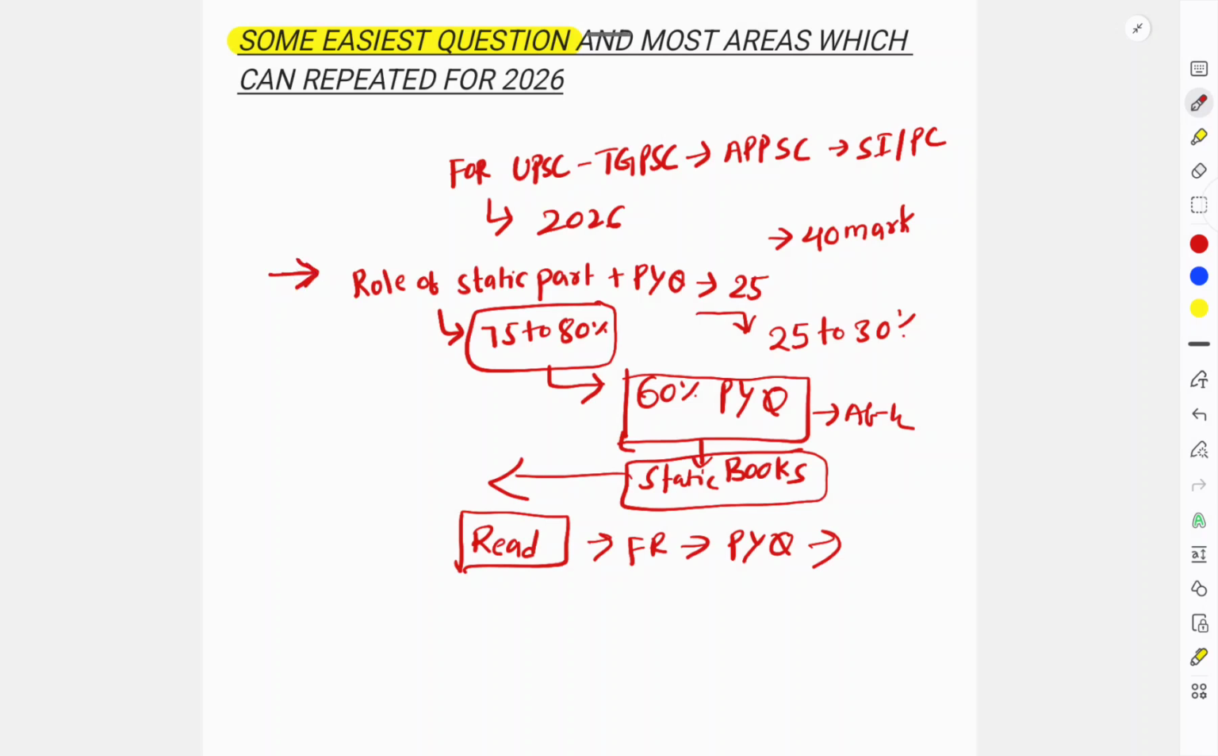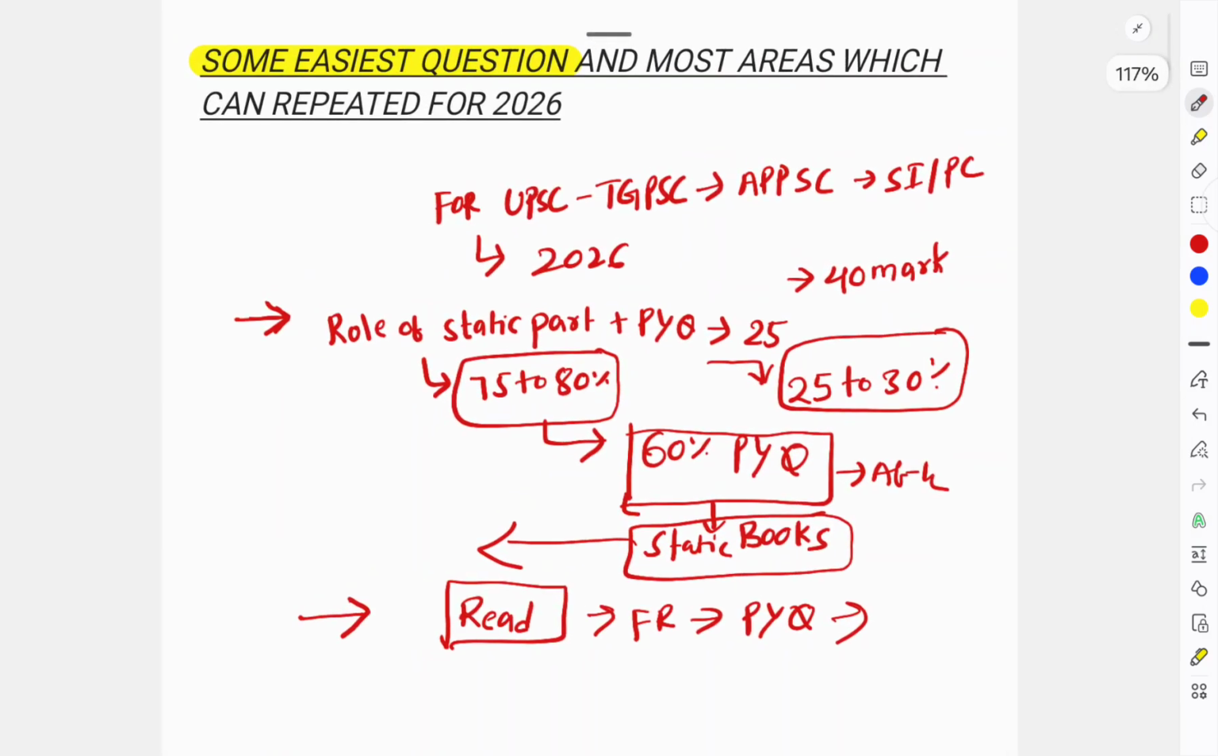At the same time, approximately 75% you will be scoring from the static part. Second, you have to study current affairs only 25-30%. Already we made a series on how to approach it. We will be doing the most important current affairs series in the coming days.